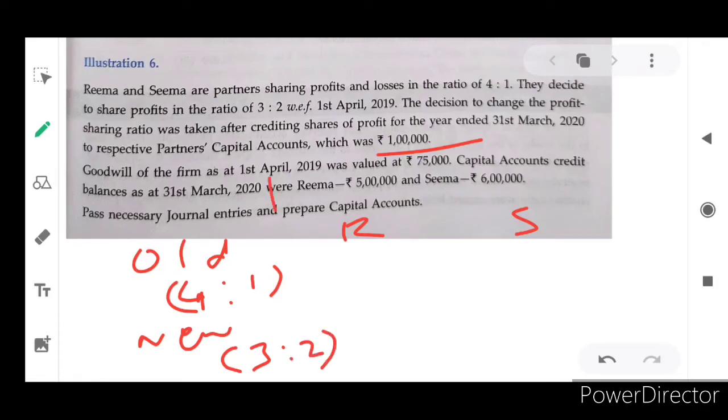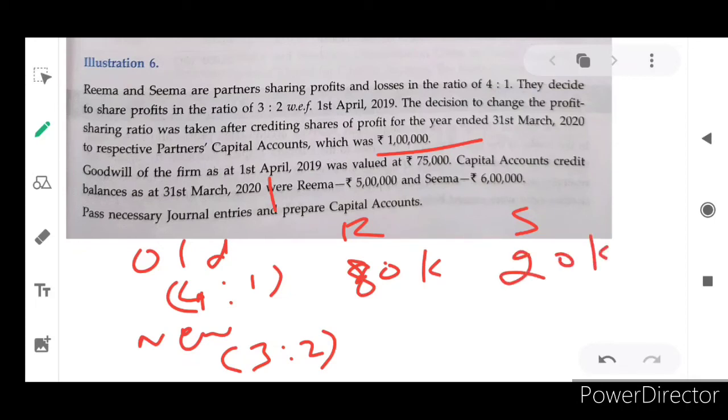What is the amount? That is 1 lakh rupees. So this 1 lakh rupees will be shared, 4/5 of 1 lakh for REMA. How did 5 come? 4 plus 1 is 5. 4/5 for REMA, 1/5 for SEMA. So 4/5 means 80,000, and 1/5 is 20,000, isn't it?